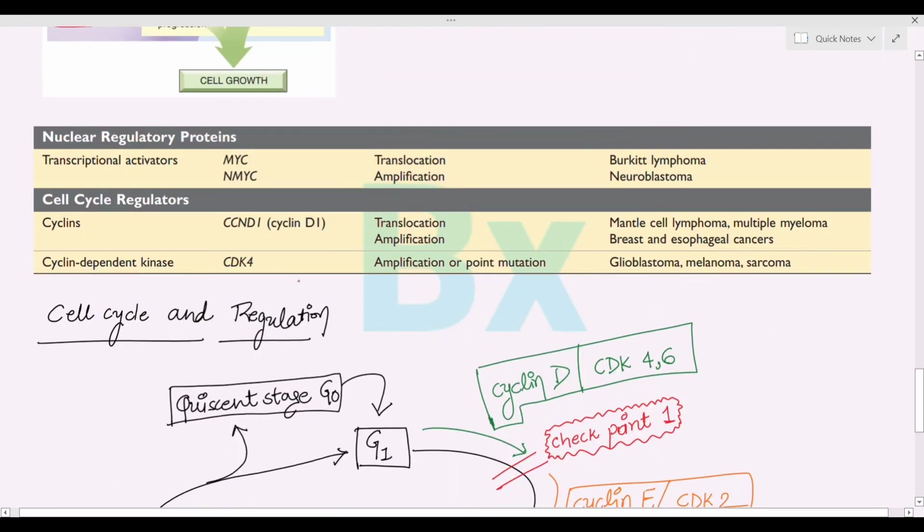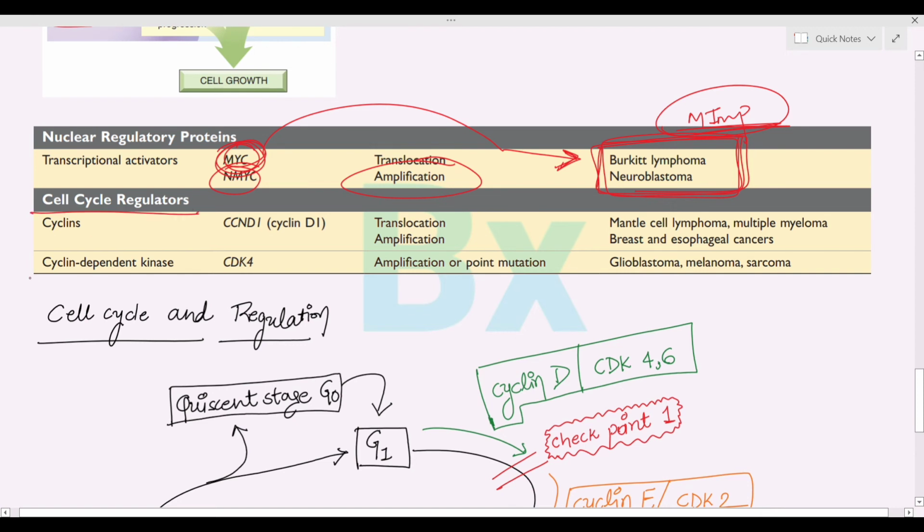The third thing is nuclear regulatory proteins. As we have already discussed, MYC and NMYC are the nuclear regulatory proteins. Due to the amplification of these nuclear regulatory proteins, it will lead to tumors. Burkitt's lymphoma is a most important MCQ. Due to the mutation of the MYC gene, MYC being a nuclear regulatory protein, it will lead to Burkitt's lymphoma.